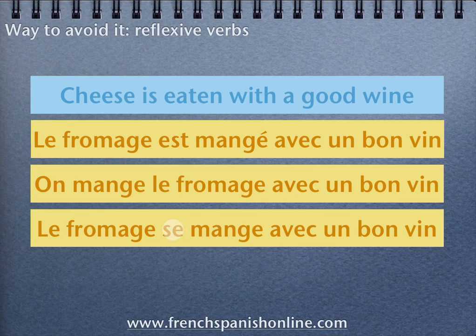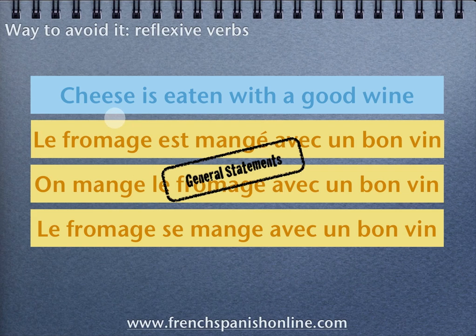But here, as you can see, this expression se mange is used with general statements. Cheese is eaten with a good wine is a general statement. In France, usually cheese is eaten with a good wine. With such sentences, general statements, you can use reflexive verbs and make your own reflexive verb with all verbs.